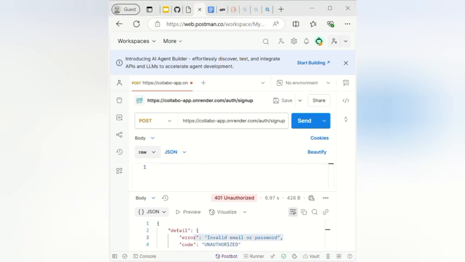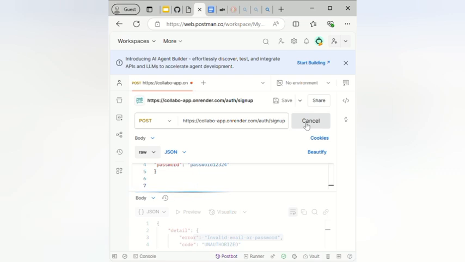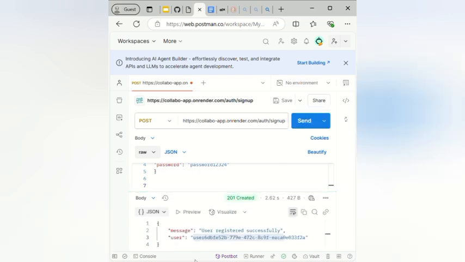So quickly copy this. And our response, quickly we shall send for that, and we get a response: our user has been created successfully. Now before we move forward, we carefully take our user